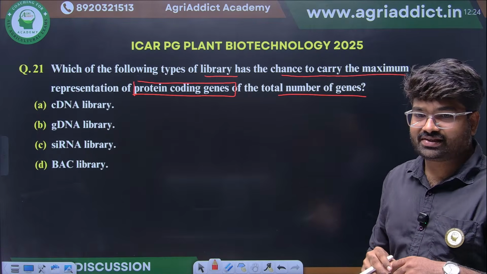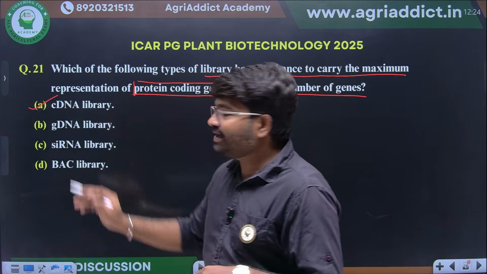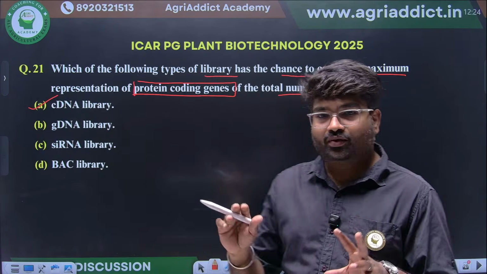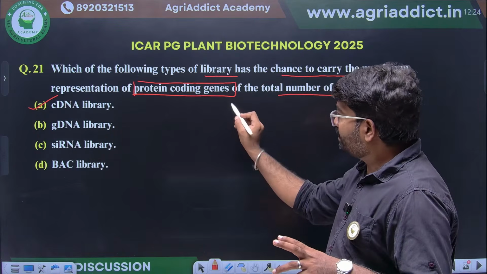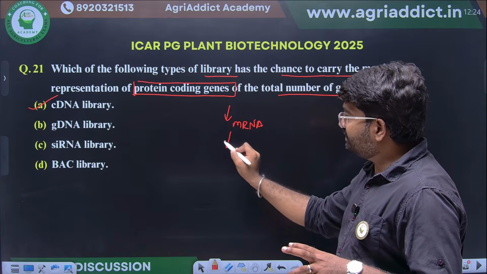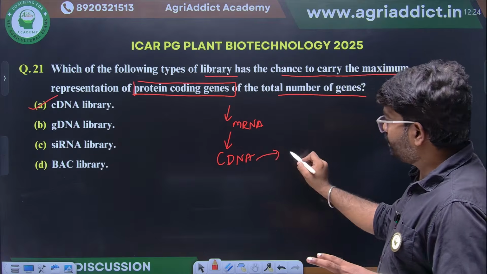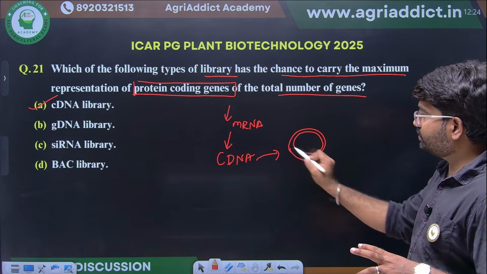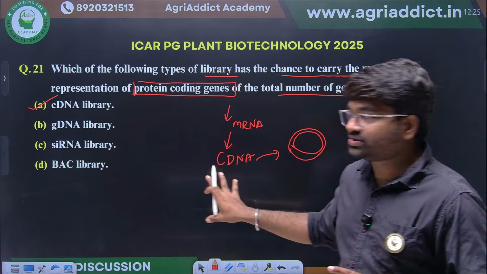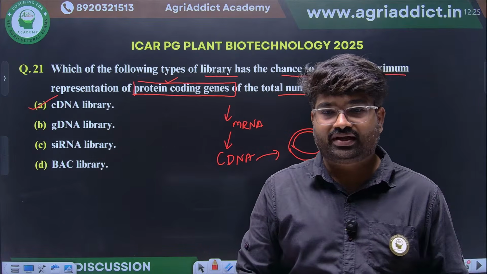Genomic library or cDNA library or SIR? Yes, the cDNA library will have what? Protein coding sequence will be there. How? We will isolate the mRNA, messenger RNA. This we will convert into complementary DNA, that is cDNA. This will be cloned in vectors. So these cDNA clones will have the protein coding sequence. The majority of the protein coding sequence will be there.